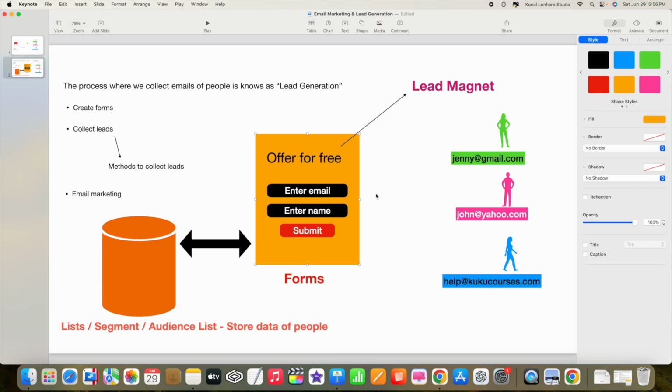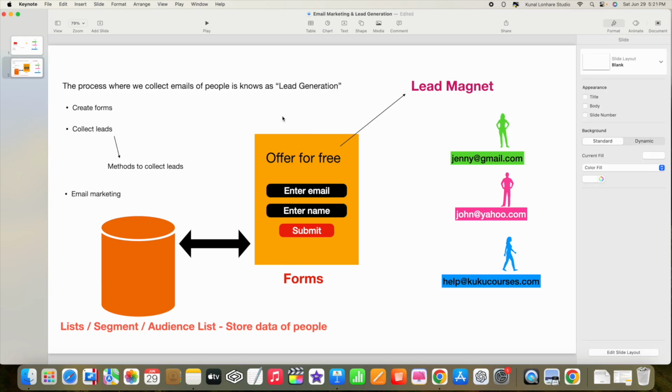You can use Google Sites, which is absolutely free to use. You can create the list, and how to connect the forms and the container together, that means the list, and how to connect the lead magnet. So each and every process we have taught you step by step, and I hope you have understood it, and we have tested that, and it is working absolutely fine.